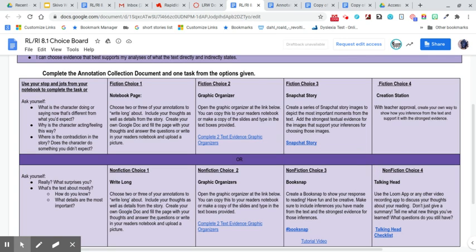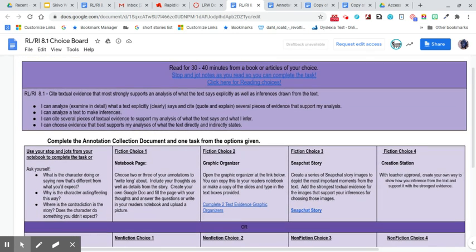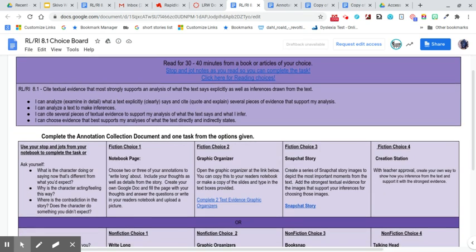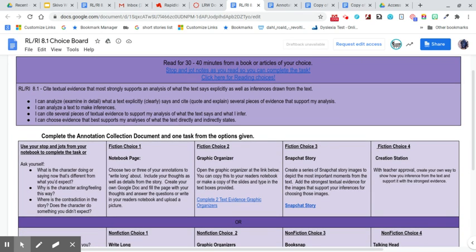And down here, you're going to see nonfiction choices as well. We're not on nonfiction right now, so I'm not going to go over that. But I do want to say, as you look at this, the next question is going to be, well, it says to choose one of these, but how often do I have to do this? Oh, that's a very good question. I would like to see you do one of these per week. So that's not a lot, but I do expect to see some really good solid work on it.